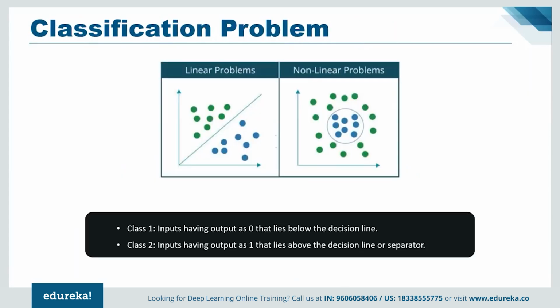Now, one can categorize all kinds of classification problems that can be solved using neural networks into two broad categories. One is linearly separable problems, and the second one is non-linearly separable problems. A problem is said to be linearly separable if you can classify the dataset into two categories or classes using a single line, for example, separating cats from a group of cats and dogs. On the contrary, in the case of non-linearly separable problems, the dataset contains multiple classes and requires a nonlinear line for separating them into respective classes.